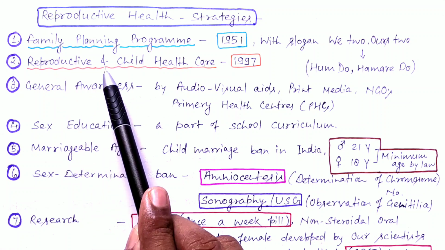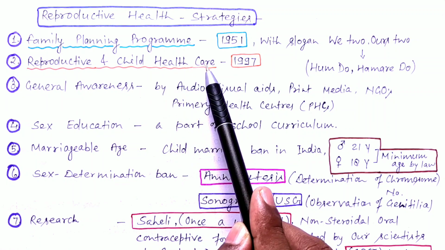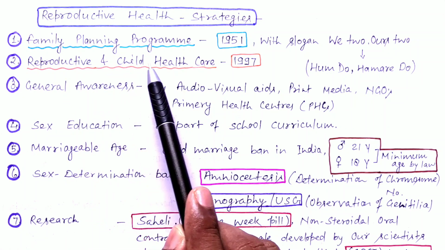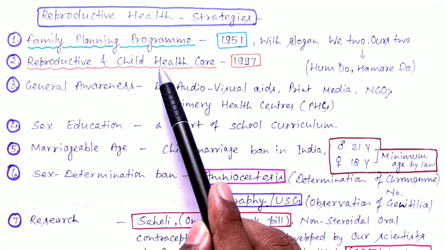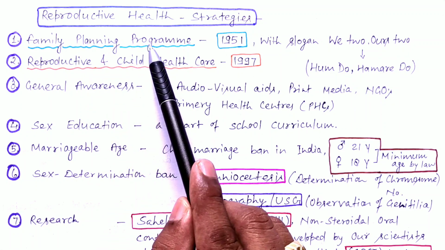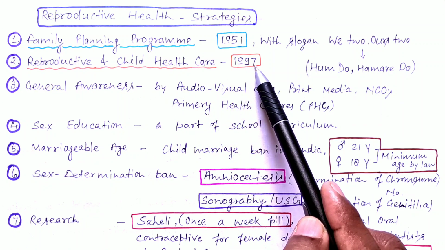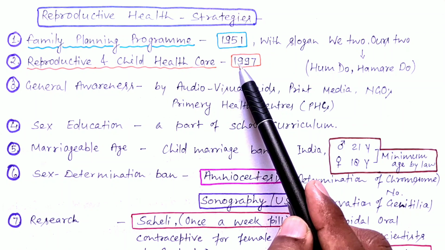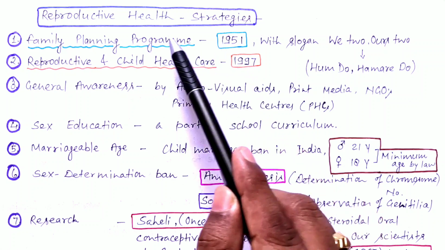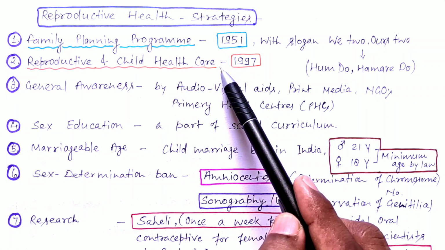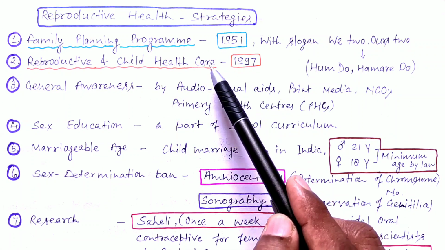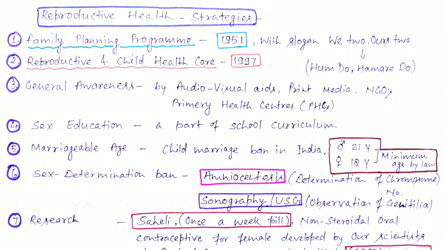Second is reproductive and child health care, or RCH. This is the improved version of the family planning program and was launched in the year 1997. We can say this is the upgraded version of the family planning program to improve the reproductive health of individuals.